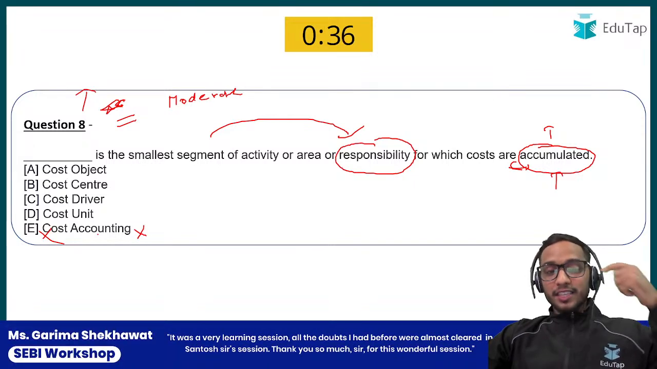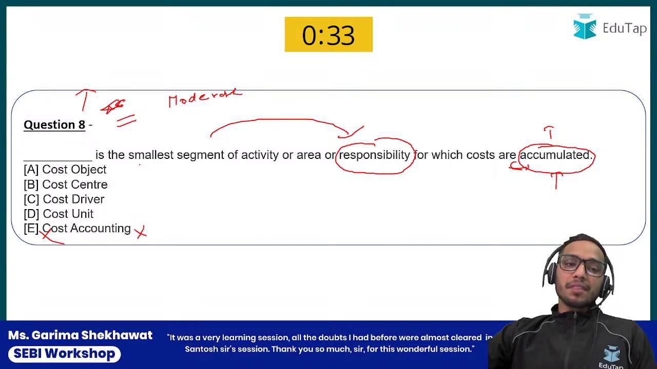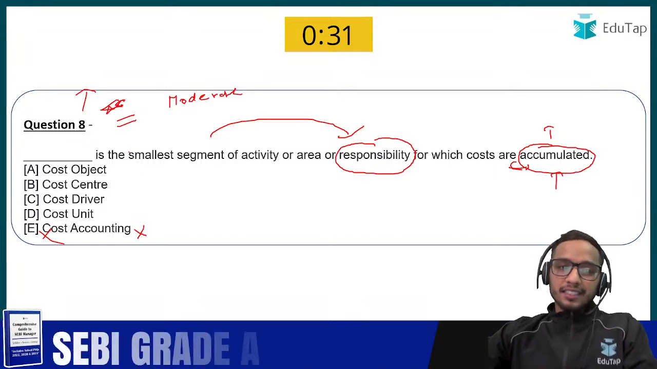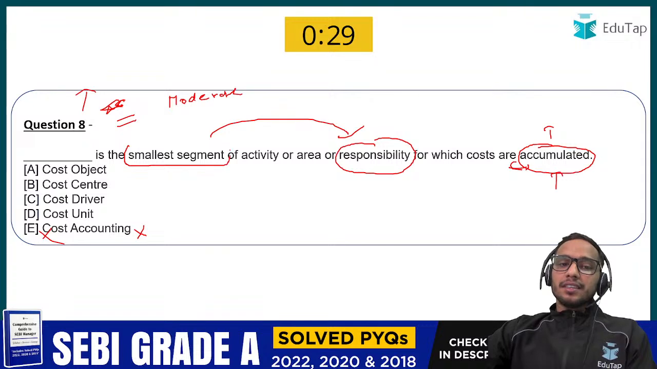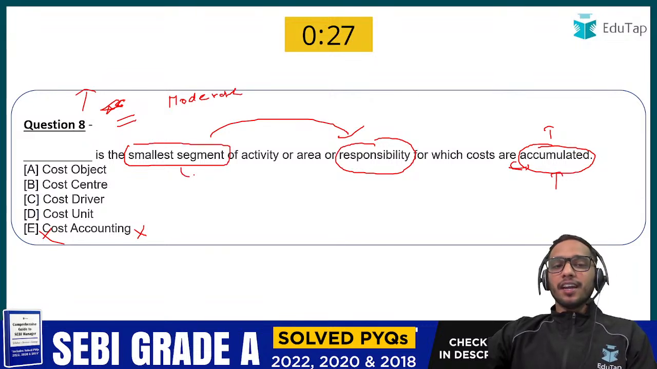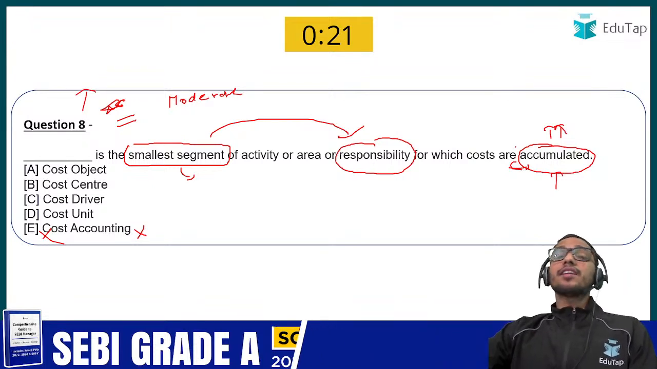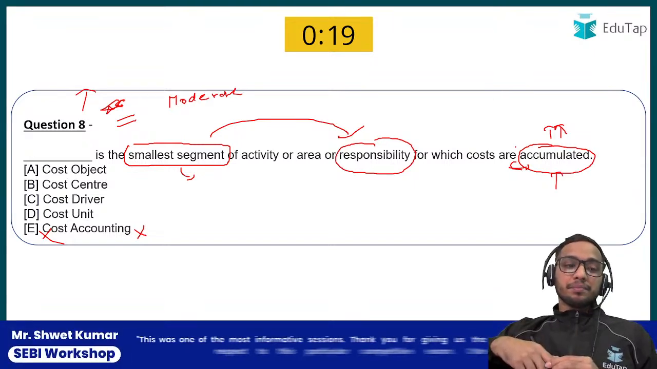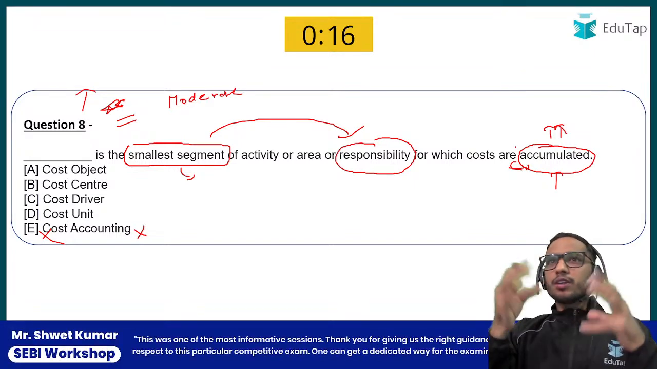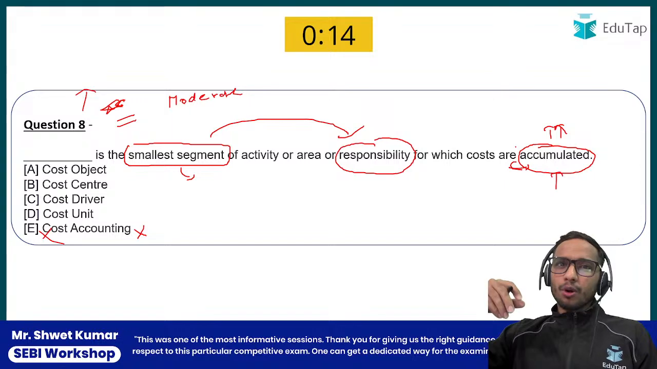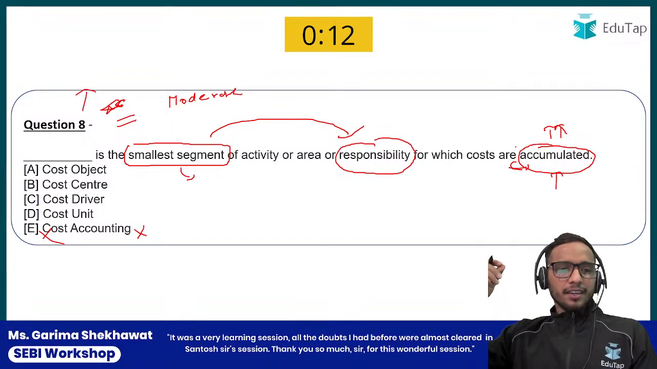I have given you a hint as well. You are confused because you are looking at this particular keyword, that is smallest segment, and you are not paying attention to the accumulated part. I have told you where the costs are getting accumulated. In the cost unit, you accumulate the cost. Do you really accumulate the cost? Different costs you accumulated. Tell me everyone now, what should be the answer?